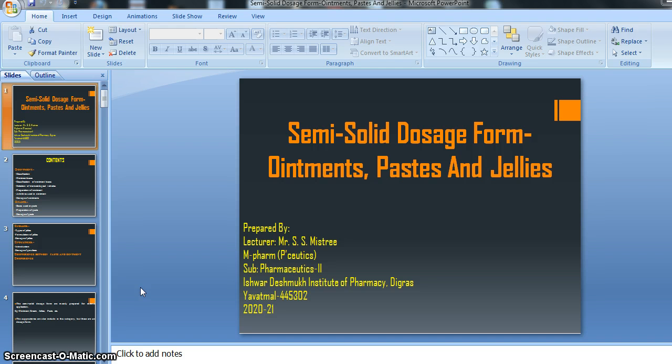As we know, we are studying about the semi-solid dosage forms, that is ointment, paste and jellies. Before the beginning of today's topic, we will just summarize whatever we have done already in our previous lecture.